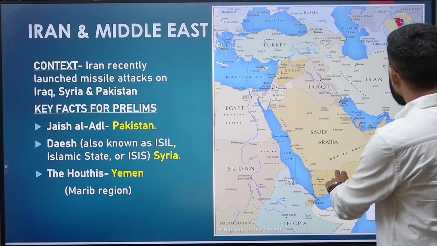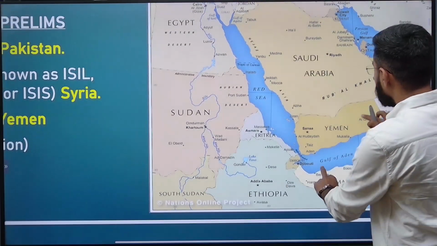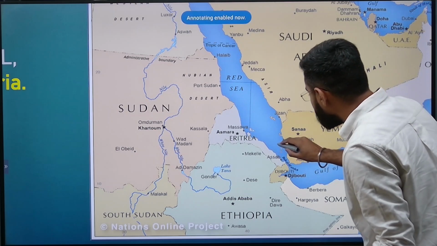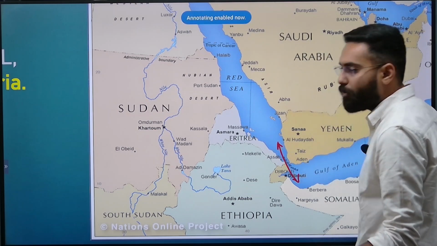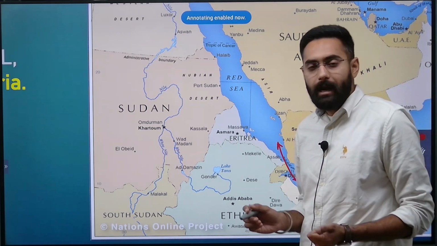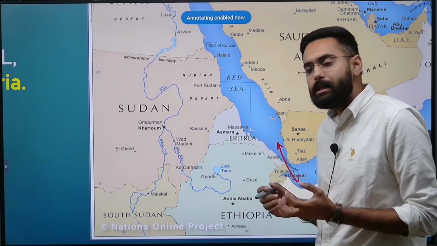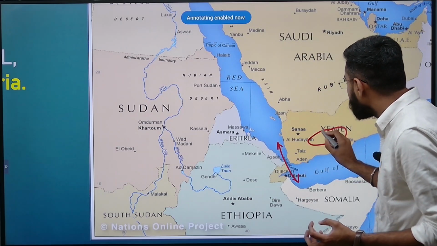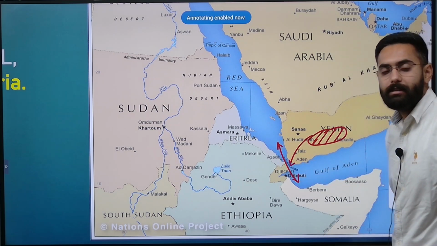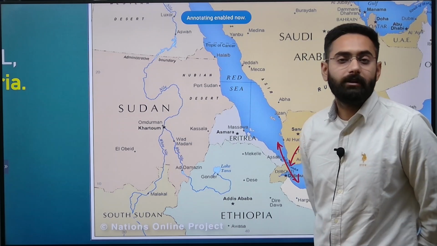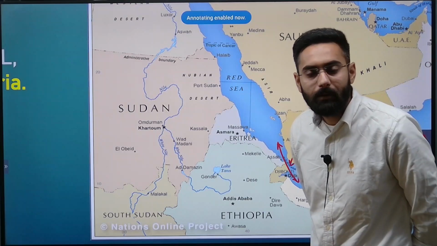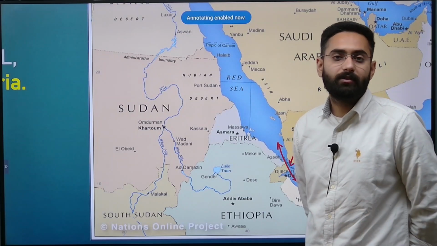So if you zoom this map a little, you will see that here there is a little crossing which is a strategic choke point for world trade, that is called the Bab al-Mandeb Strait. This Bab al-Mandeb Strait has seen the Houthis operating from this Marib region and repeatedly attacking the ships in this region. This has increased after the Israel-Palestine conflict because the Houthis, who claim to be the defenders of God,